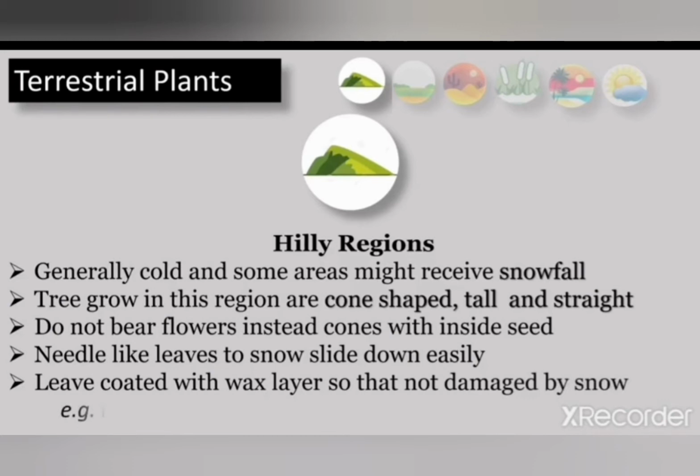Okay, and the leaves are also needle like, so that they can shed the snow easily. Okay, student, and the plants growing in hilly areas are also known as conifers. Why are they known as conifers? Because they are cone shaped. And why are they cone shaped? So that they can shed their snow very easily.